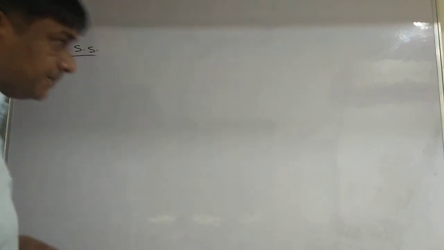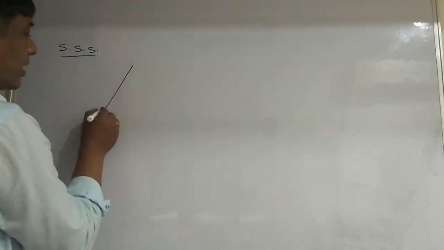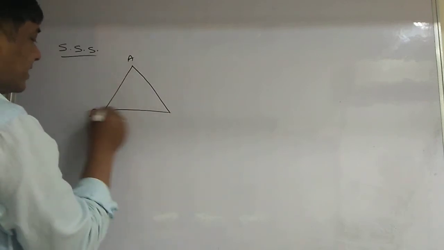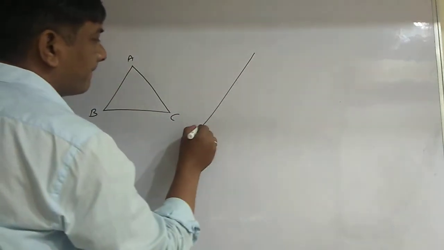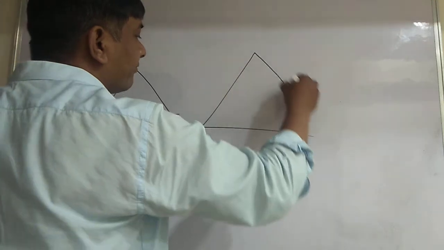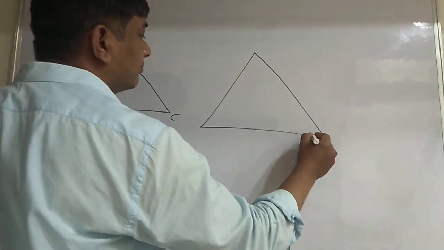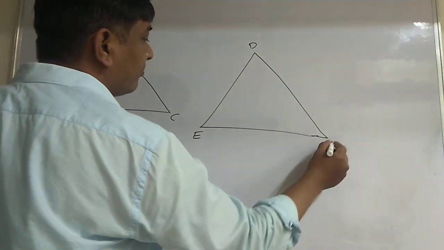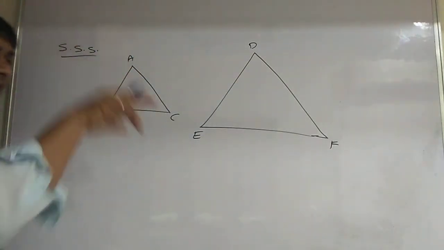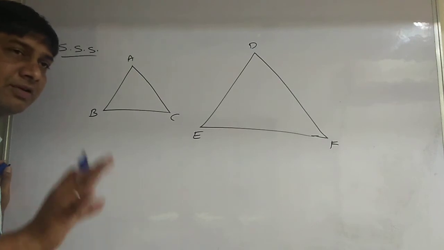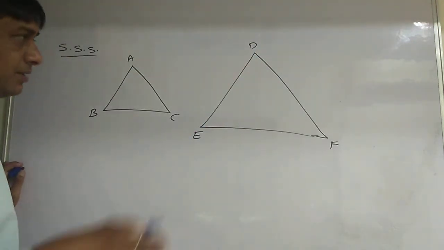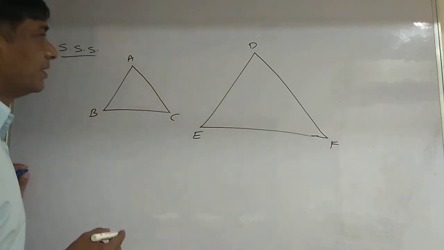Now see here, triangle ABC is one triangle, triangle DEF is another triangle. Without confusion, same points, same names, same conditions as in AAA similarity I am using here.